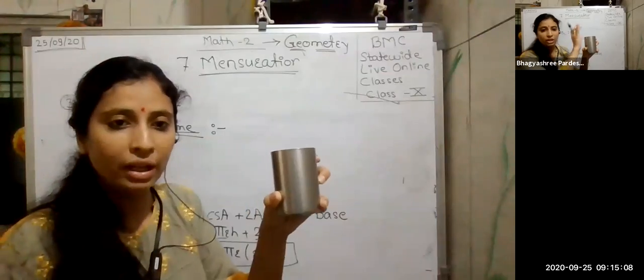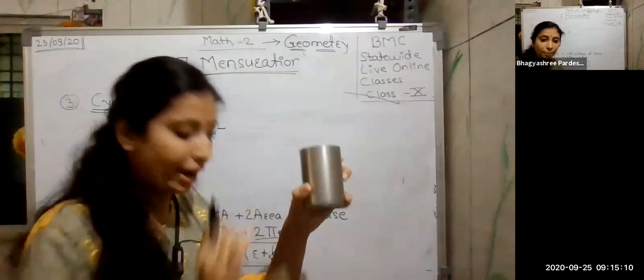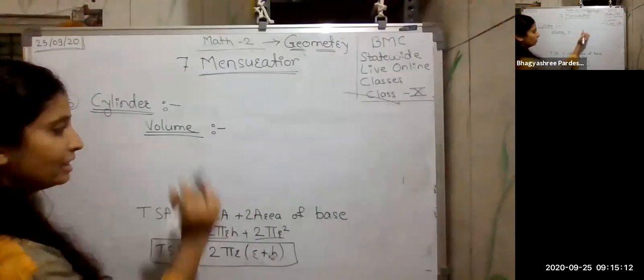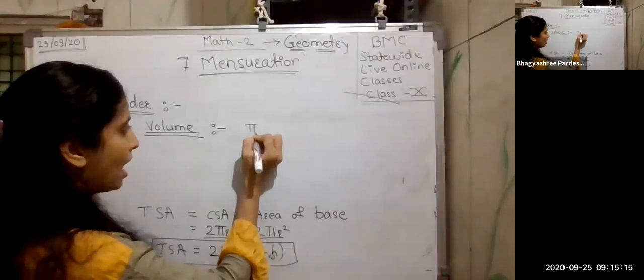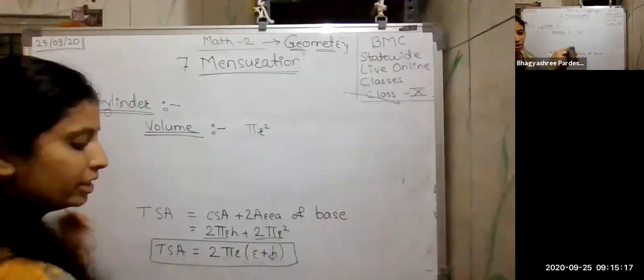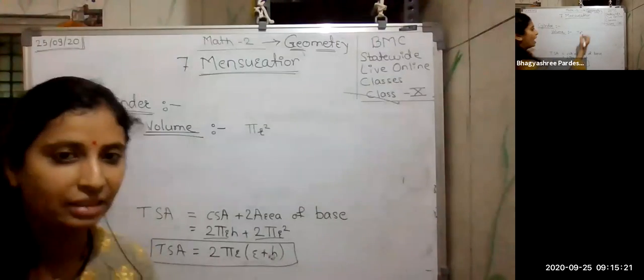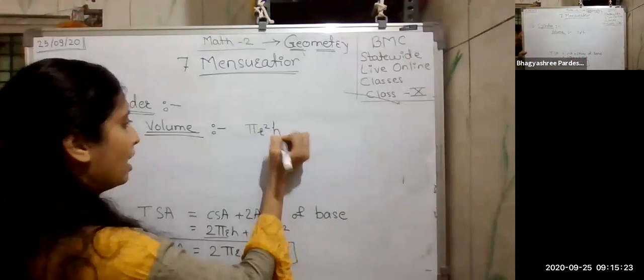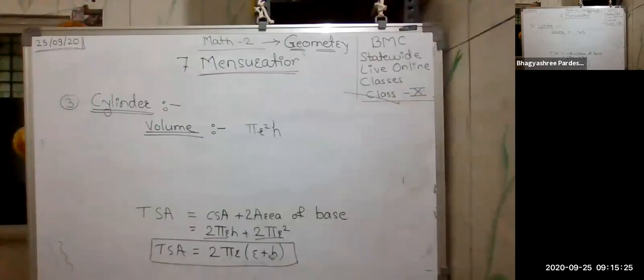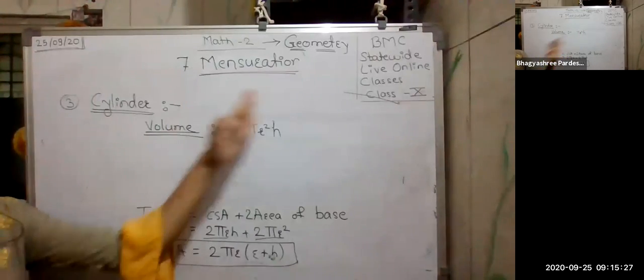So what I am doing? We'll just combine all these things. So what is our base? Base is your circle, so it is pi r square, and I am going up to the top. That is nothing but the height here. So it is pi r square h. So the volume of your cylinder is pi r square h.